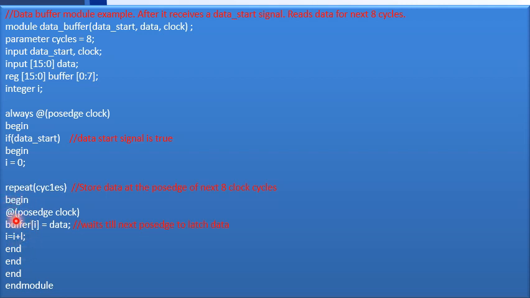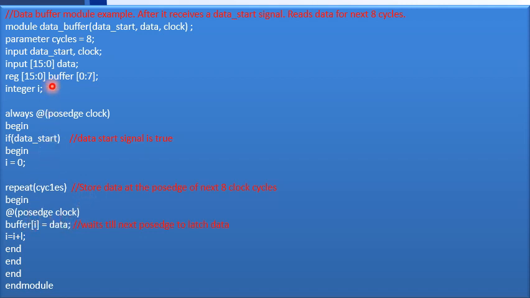Inside the repeat block, I have at positive edge of clock, because the transfer also should happen at the positive edge of the clock, buffer of I equal to data. Data is the 16-bit data that will be arriving on the application of the data start signal. So that I have stored in buffer of 0.